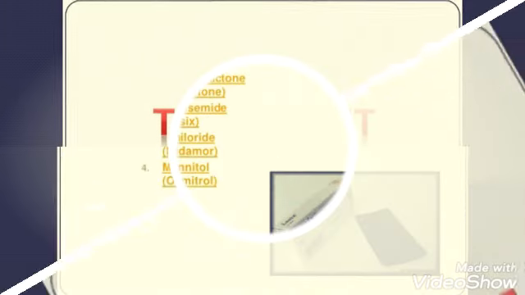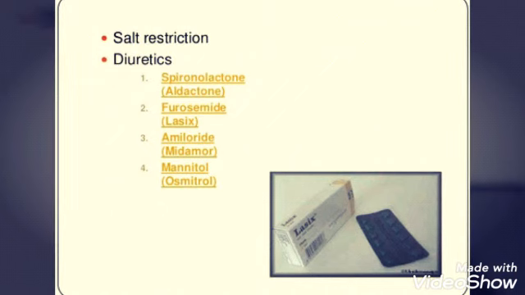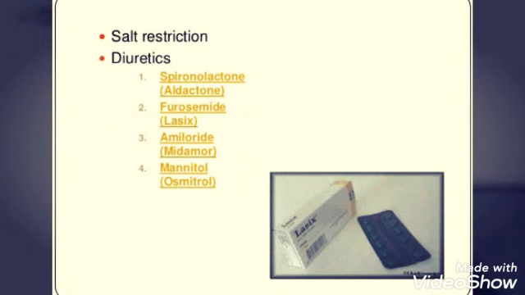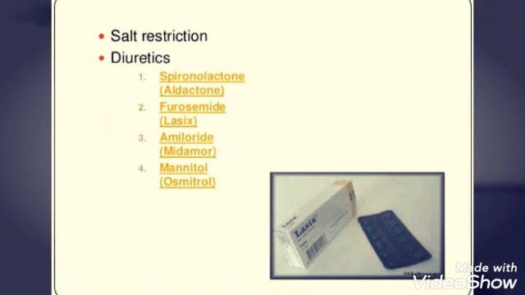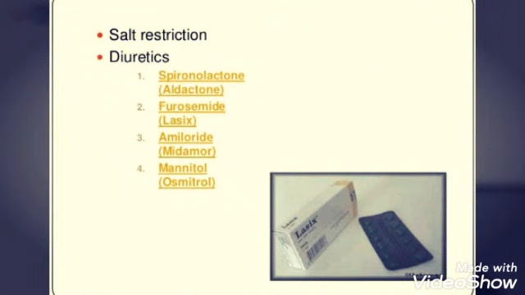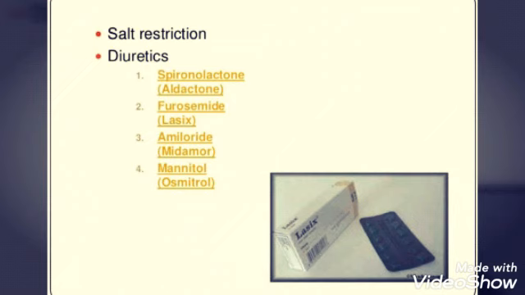In the treatment section we'll be restricting the patient's salt, because if the person has a high intake of salt, this helps in fluid retention in the body. So we'll be restricting salt in the patient's diet. Then we will be giving diuretics, which do not allow the fluid to be retained in the body, but it gets excreted in the form of urine or sweat. Among diuretics you can give spironolactone, furosemide, amiloride, and mannitol. These drugs can be given.